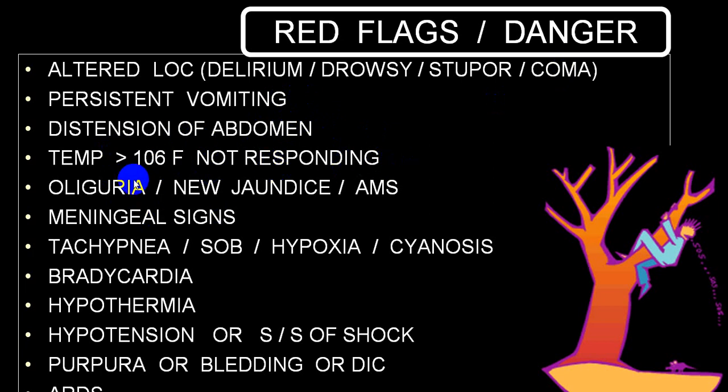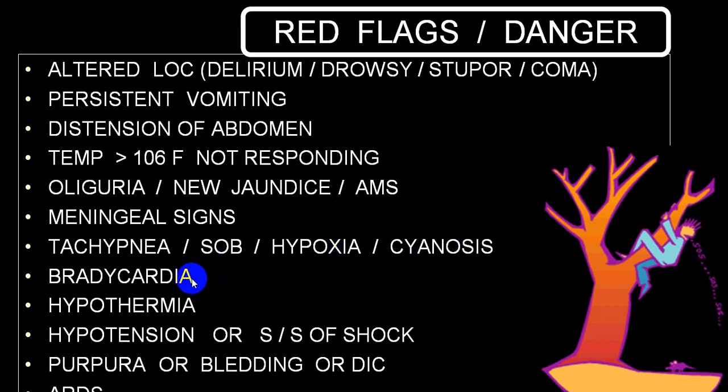If person has got recent onset of oliguria, new jaundice or altered mental status, there are clinical meningeal signs like Kernig sign, Brudzinski sign or neck rigidity. Person is having tachypnea or shortness of breath or clinical signs of hypoxia in the form of cyanosis. There is respiratory distress.